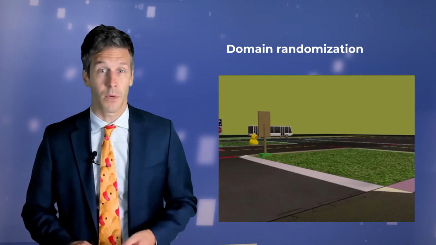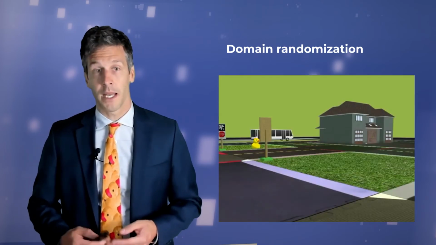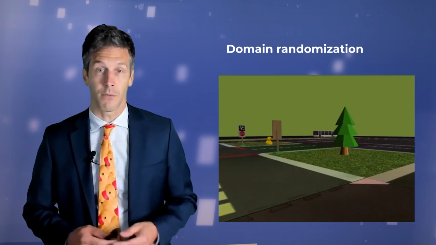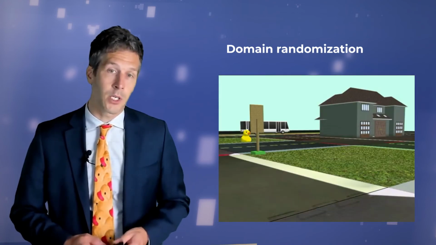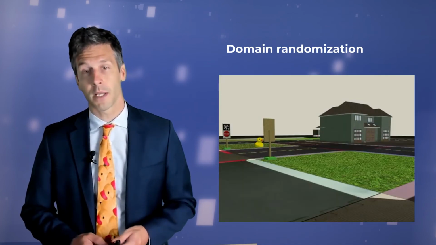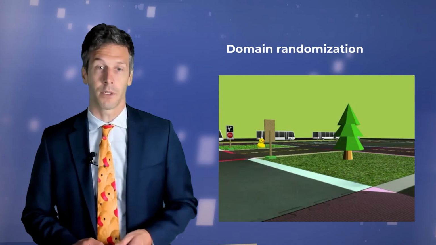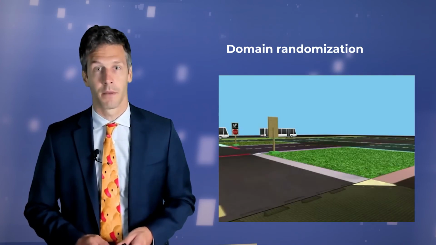The hope is that when the agent is deployed in the real environment, it will perceive the real environment as just another randomized instance of what it was exposed to in the simulator. Domain randomization and domain adversarial transfer work to some extent, but it's important to emphasize that this is still a very active area of research, with new papers getting published improving these methods every day.